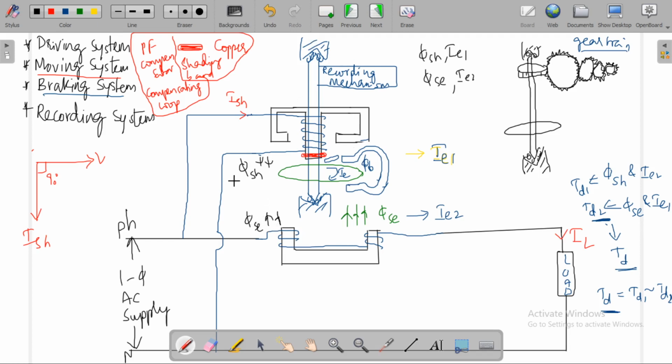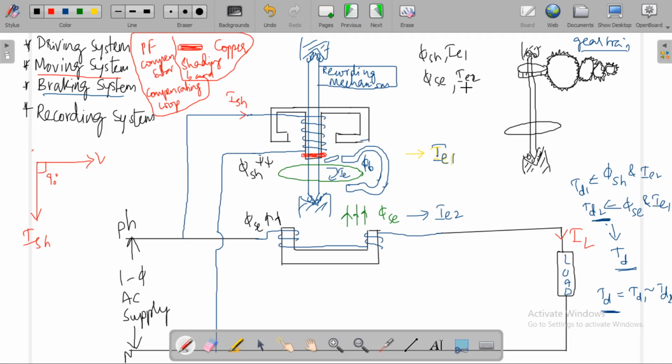Let this be phi 1 and let this be phi 2. So due to the interaction of phi sh and I_E1, where I_E1 is the eddy current because of phi sh, and I_E2 is the eddy current because of phi sc, no torque will be produced due to the interaction of these two.